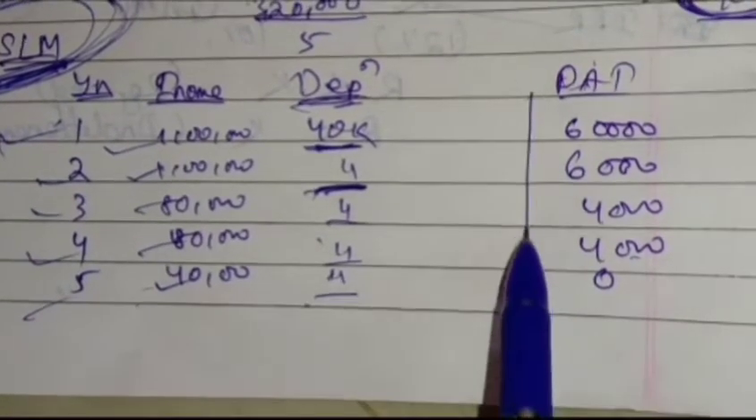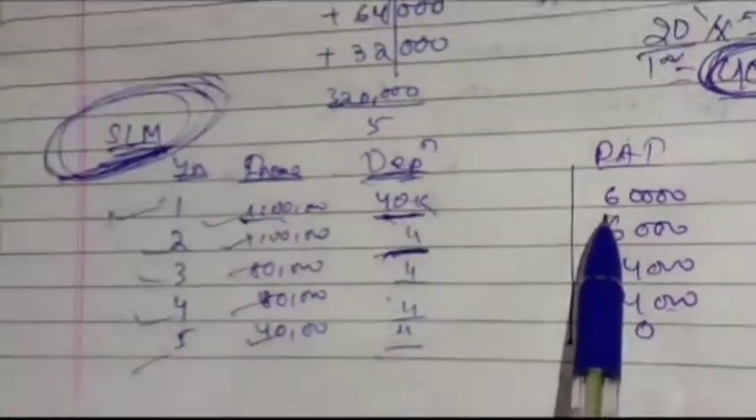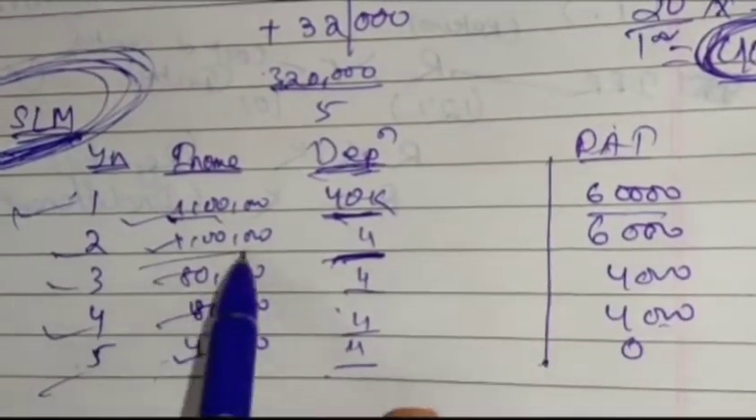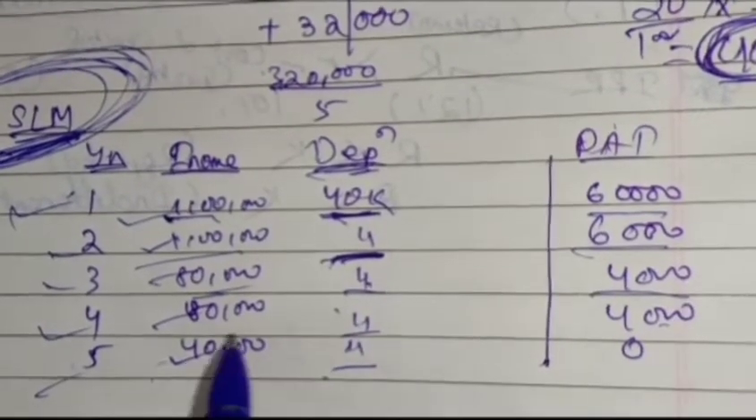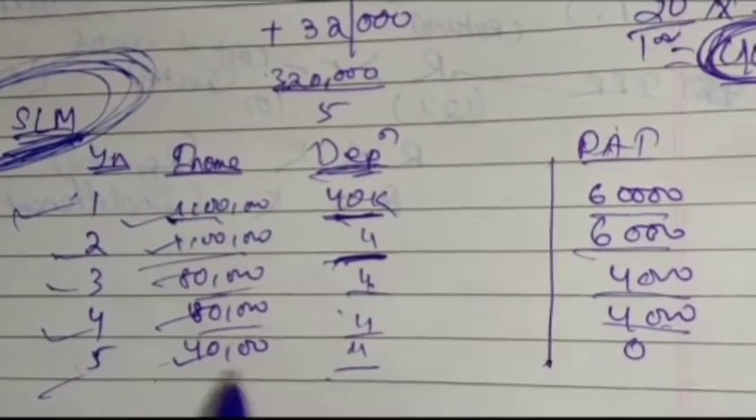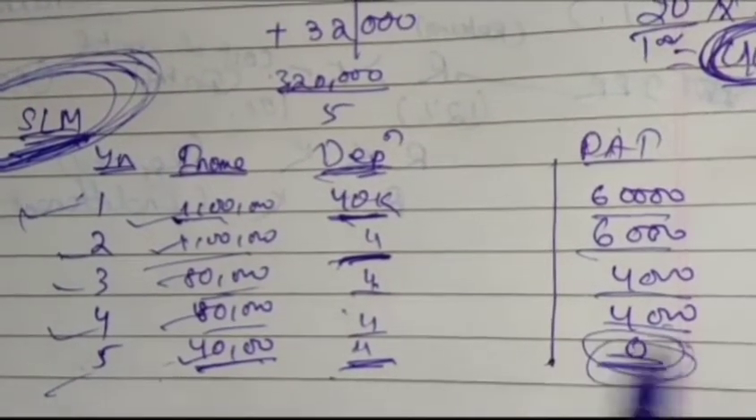Then calculate the PAT. How will you calculate the PAT? 1 lakh minus 40,000 gives 60,000. Here also 60,000. Here 80,000 minus 40,000 is 40,000. Here also the same 40,000, and then in the last year 40,000 minus 40,000. You are now getting PAT. Here it is 0 in the fifth year.